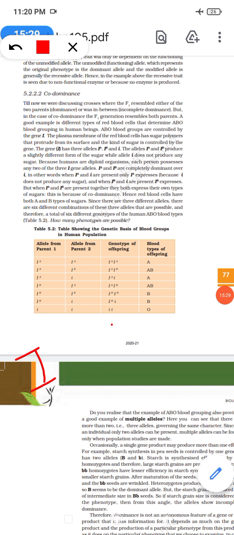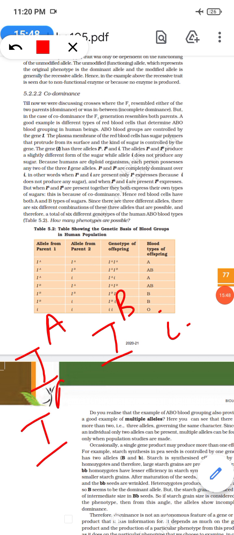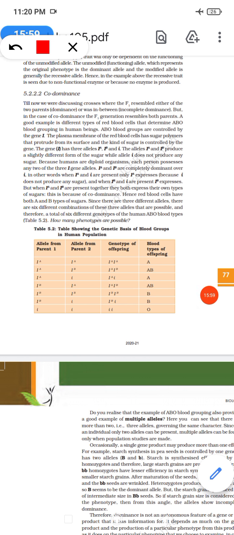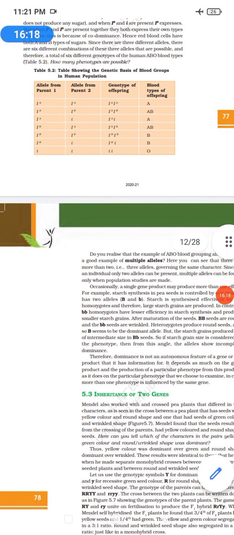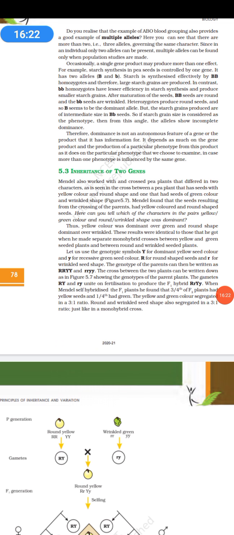There are alleles responsible: IA for A, IB dominant for B. And if we have small i, then they do not have any specific characteristics of blood, and I say it as O. So IAIA or IAi is blood group A. Similarly IBIB or IBi is B. Existence of IA and IB is AB, and existence of small ii is O. So this is how there is an existence of all the characteristics in that person.